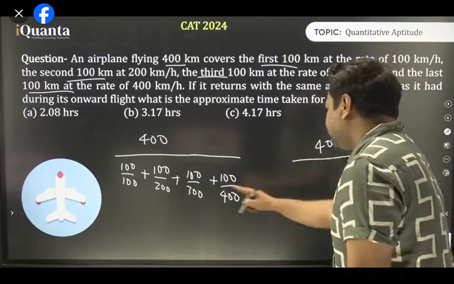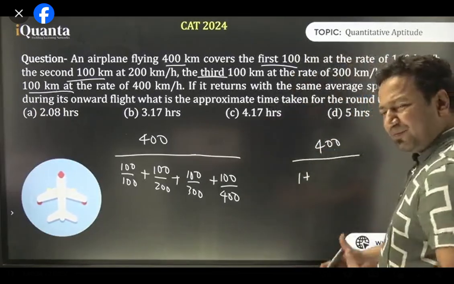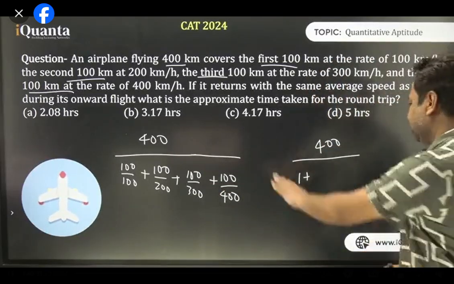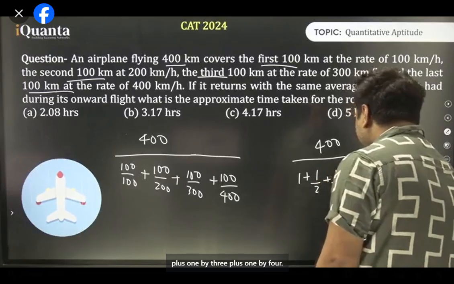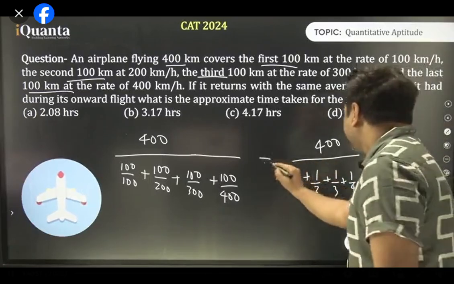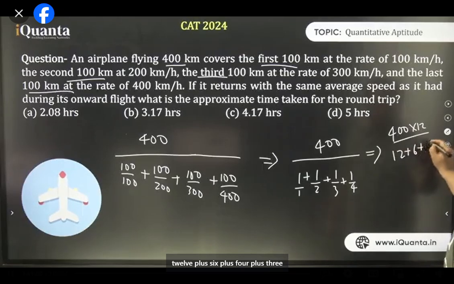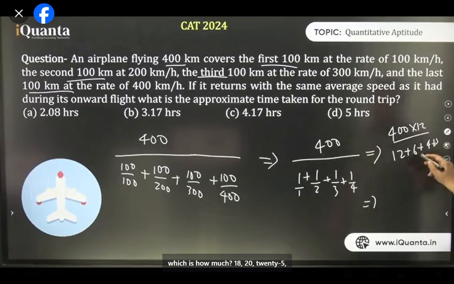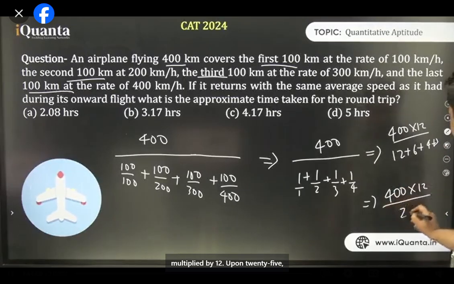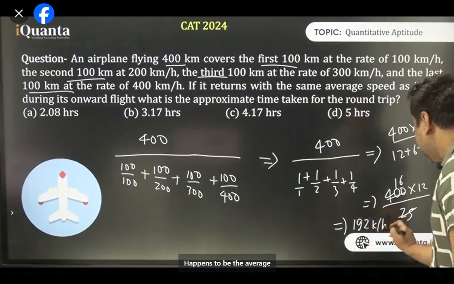I'll get 400 upon 1. बहुत सारा पॉइंट वगैरह आ रहा है ना इसके अंदर, पॉइंट्स में आंसर आ रहे होंगे. 100 by 300. अच्छा, I don't like such values. Anyways, 1 by 2 plus 1 by 3 plus 1 by 4. Let's do it this way. Let's take the LCM. 1, 2, 3 for LCM is 12. So I'll get 400 multiplied by 12 upon 12 plus 6 plus 4 plus 3, which is how much? 25. So 400 multiplied by 12 upon 25 is 16 times 12, which is 192. 192 kilometer per hour happens to be the average speed.